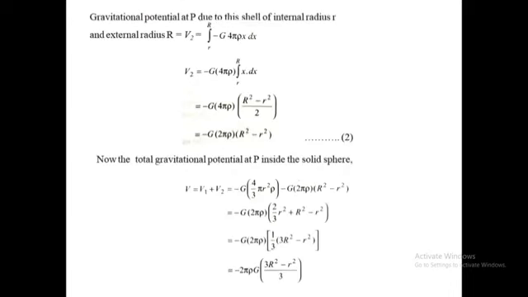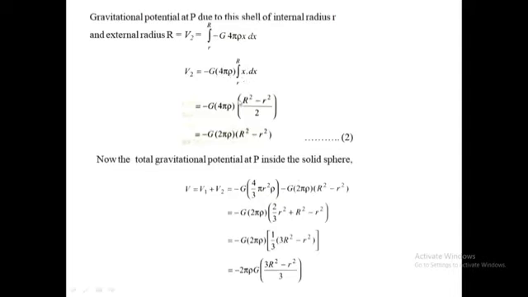Therefore, now the gravitational potential at point P due to the spherical shell of internal radius small r and external radius capital R is given by V2 is equal to integration from small r to capital R of minus G 4 pi rho x dx. Take the constant terms outside the integration, then we get V2 is equal to minus G in bracket 4 pi rho, integration r to capital R of x dx.